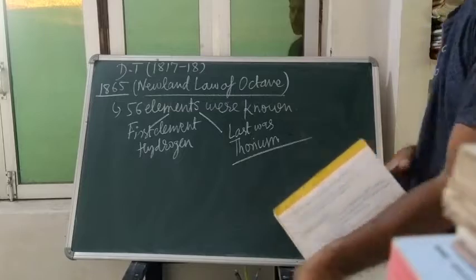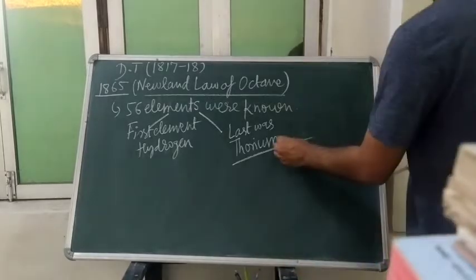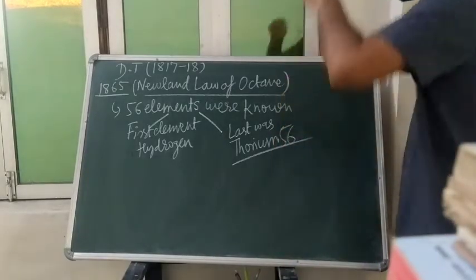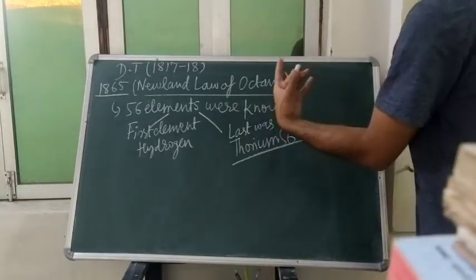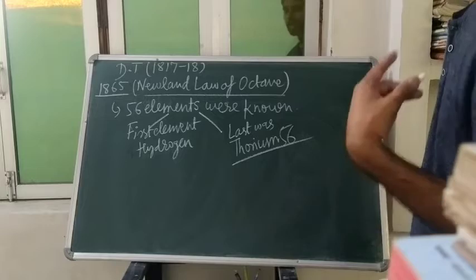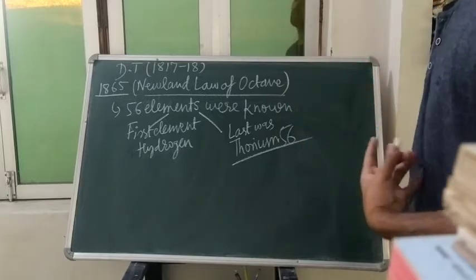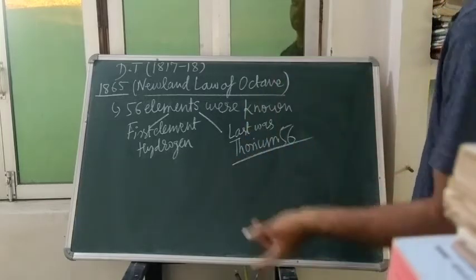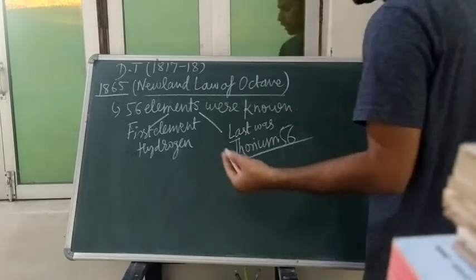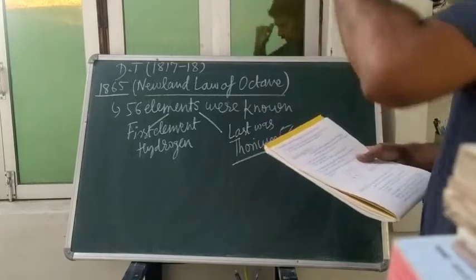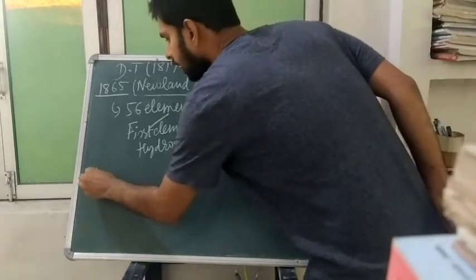That was thorium, which had the number 56. So this is Newlands. At that time 56 elements were present. First was hydrogen and last was thorium, which Newlands chose.